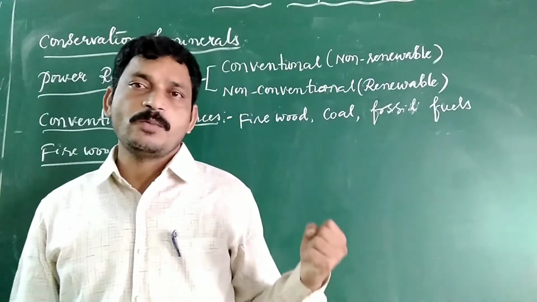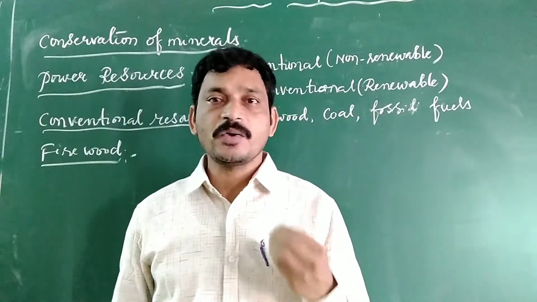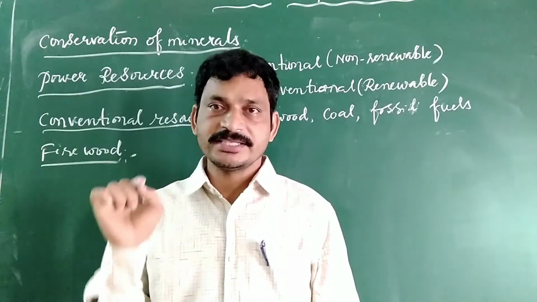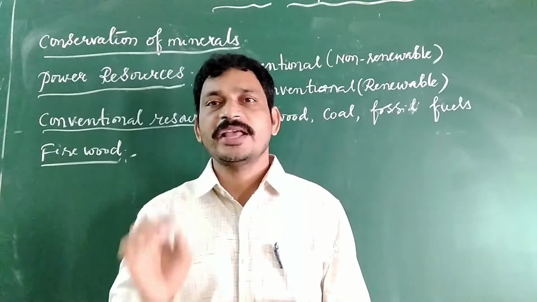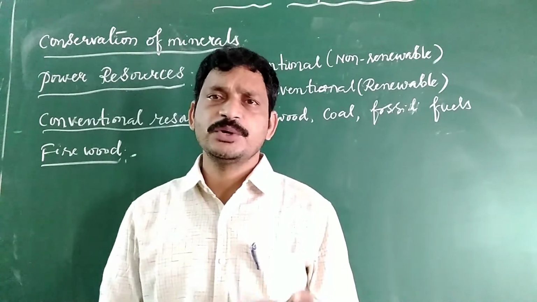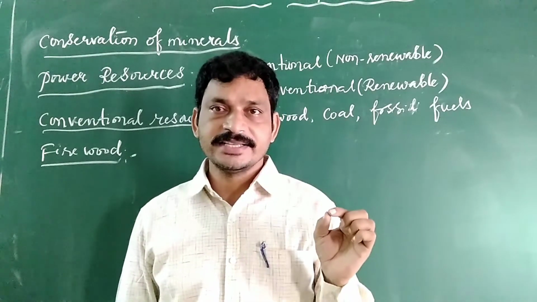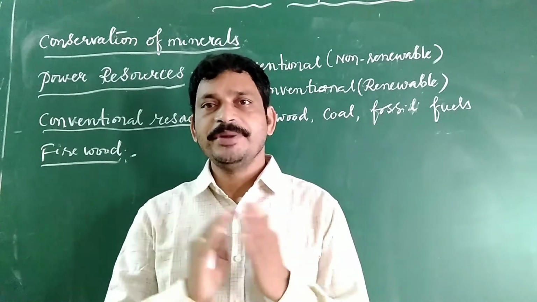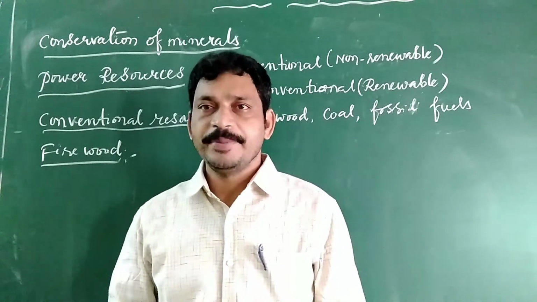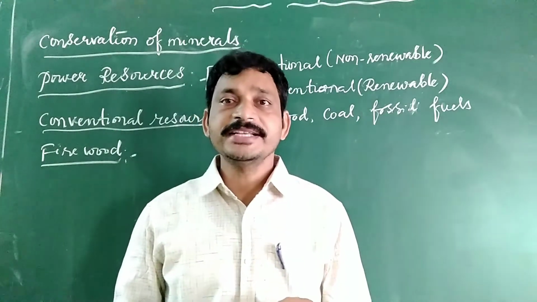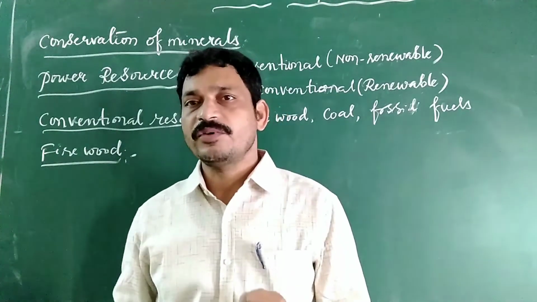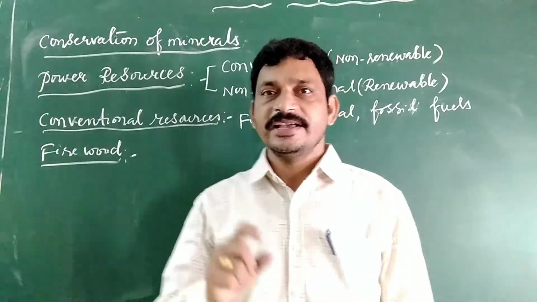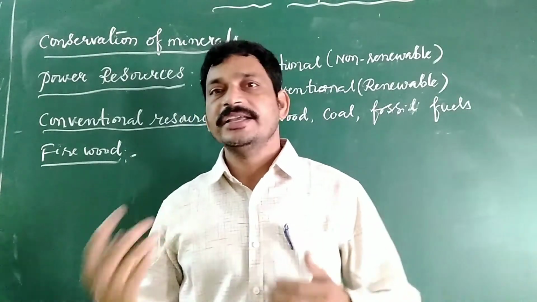At an alarming rate. To maintain ecological balance, a minimum of one-third of the land should be forest, but that is not really the case. Even one-sixth, less than 16 or 17 percent, is what we have as forest land. Because of increasing population, we are indiscriminately cutting down forest land. That is the alarming rate we have to realize, otherwise there will be unpredictable climatic changes in society.